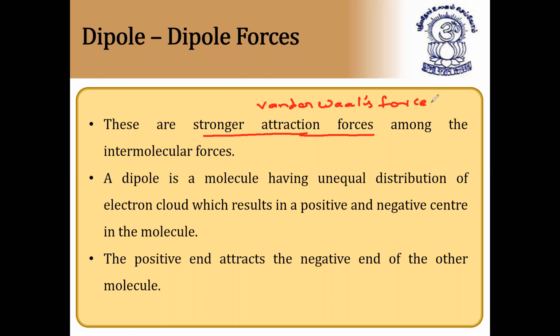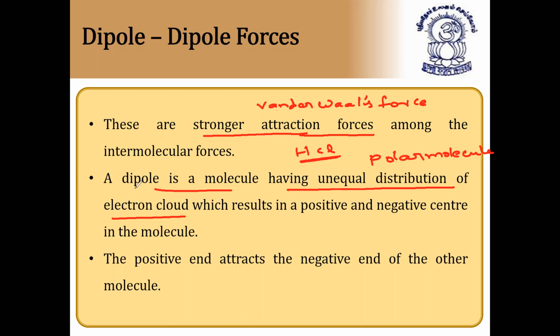There are three types. First is dispersion force or London force, which we have already discussed. Next, we have dipole forces. These are stronger attraction forces among the intermolecular forces. A dipole is a molecule having unequal distribution of electron cloud, very, very important, which takes place in polar molecules. We can observe this in polar molecules like HCl. HCl has a polar covalent bond where we have unequal sharing of electrons. So a dipole is a molecule having unequal distribution of electron cloud, which results in a positive and negative center in the molecule.